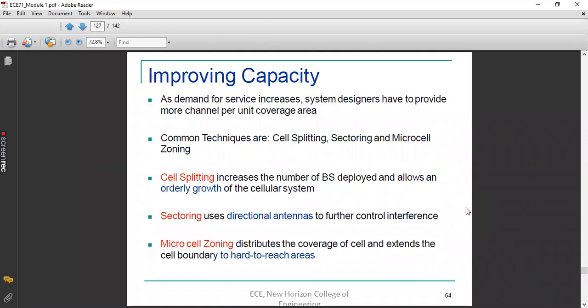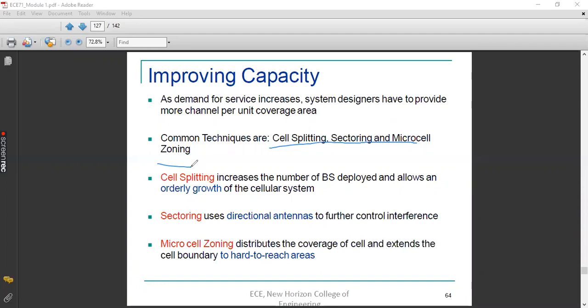So for this, we can try different system design methodologies. So the main methods that we have for increasing the capacity are cell splitting, cell sectoring, and micro cell zoning. Okay, please take down. These are the three methods which we can adopt for improving the capacity of the system. So what are those three techniques? One is cell splitting, second one is cell sectoring, and third one is micro cell zoning.